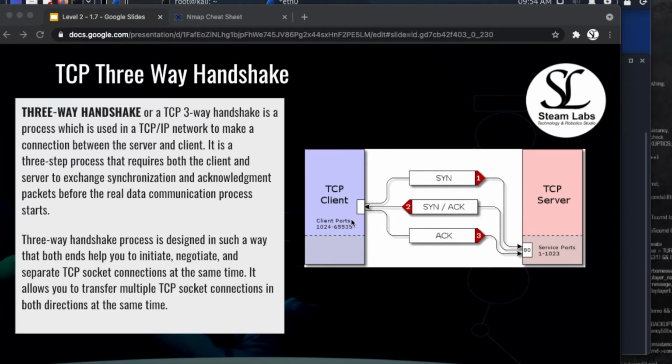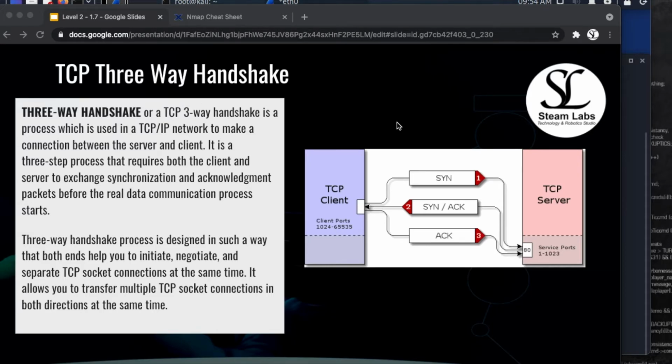So the client sends over a SYN to the server, and the server is going to send a SYN-ACK back over to the client, and then to complete this, the client is going to send an acknowledgement back to the server, and they're now going to say, okay, we've completed this three-way handshake, let's start sending data.